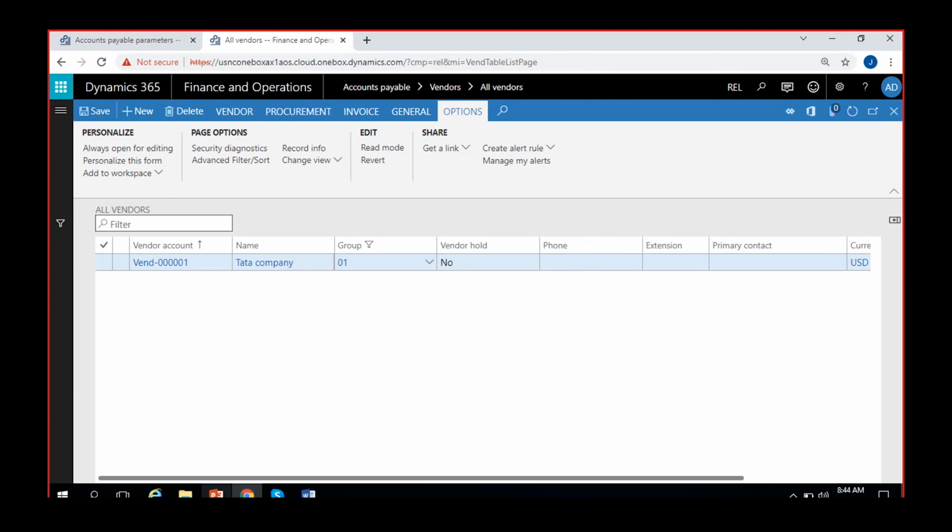You will see the list of vendors in the 01 group, or domestic vendors list, and you can also export them if you want to. You can use this export option that we use most of the time. This is one way.